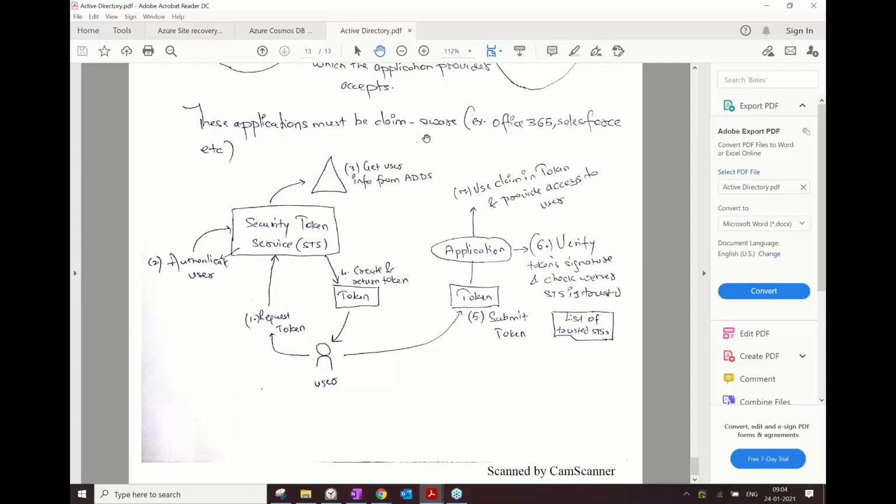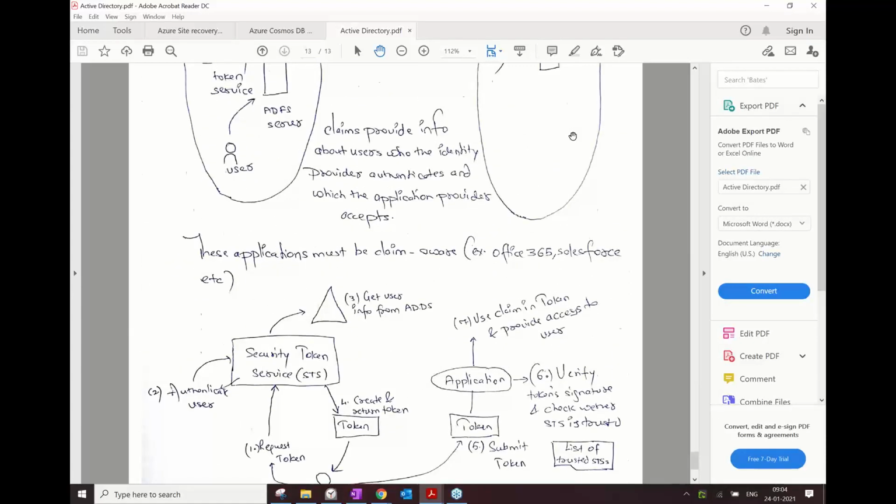So these applications must be claim aware, like Office 365, Salesforce, ServiceNow. Any organization who would like to authenticate users from other organizations on their application needs to create a claim-aware application, such that when there is an incoming claim token, you can check the claim token and check the signature of the STS. If you trust them, go for the access. Do not even ask another question. That is how ADFS works.